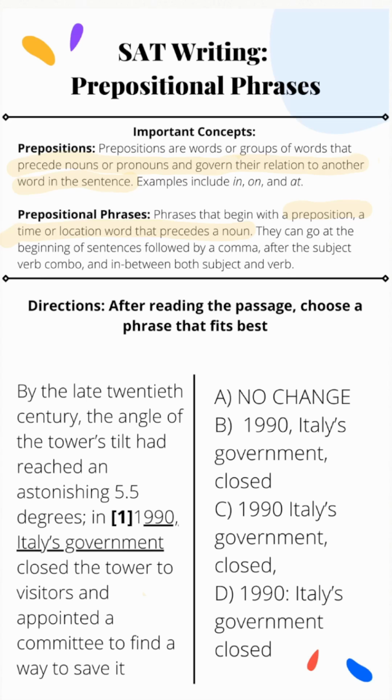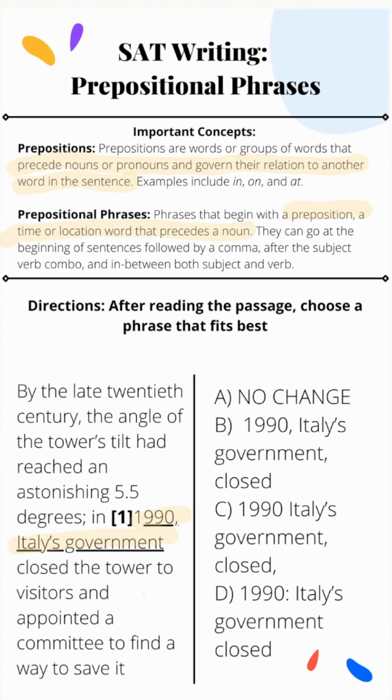Started by the preposition in, it gives a little bit of extra meat and context to the sentence. Now let's practice the use of these in the question below. After reading the passage, choose a phrase that fits best. By the late 20th century, the angle of the tower's tilt had reached an astonishing 5.5 degrees. In 1990, Italy's government closed the tower to visitors and appointed a committee to find a way to save it.